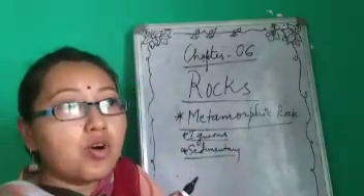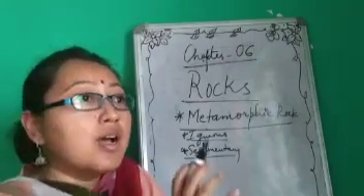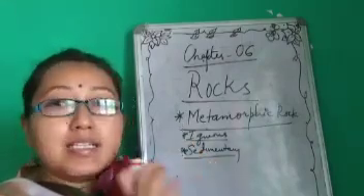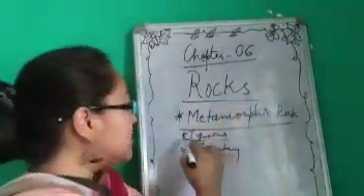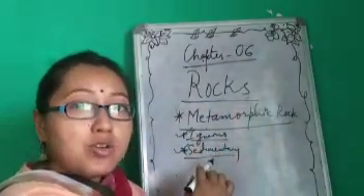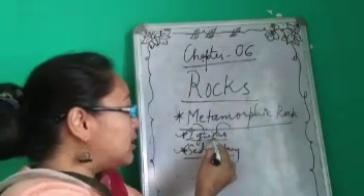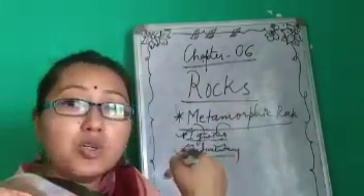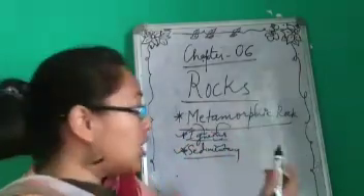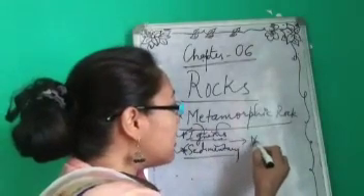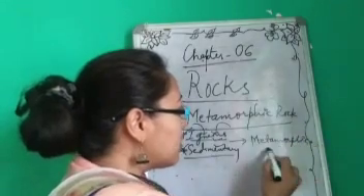Now, how are metamorphic rocks formed? Metamorphic rocks are formed when intense heat, high temperature or pressure is exerted on pre-existing rocks, igneous rocks or sedimentary rocks. They tend to change into a new type of rock, and that new rock is known as metamorphic rock.